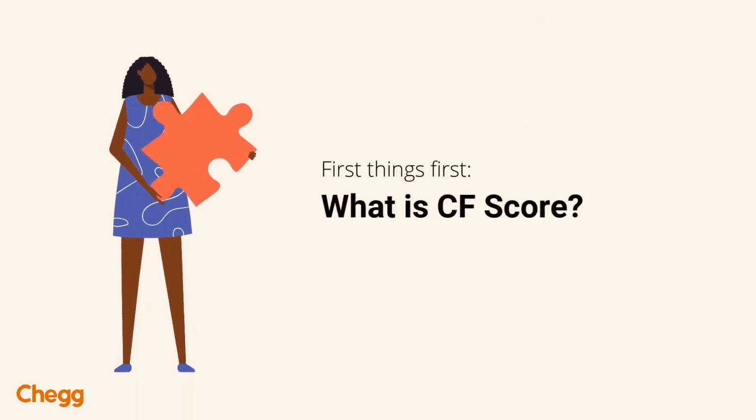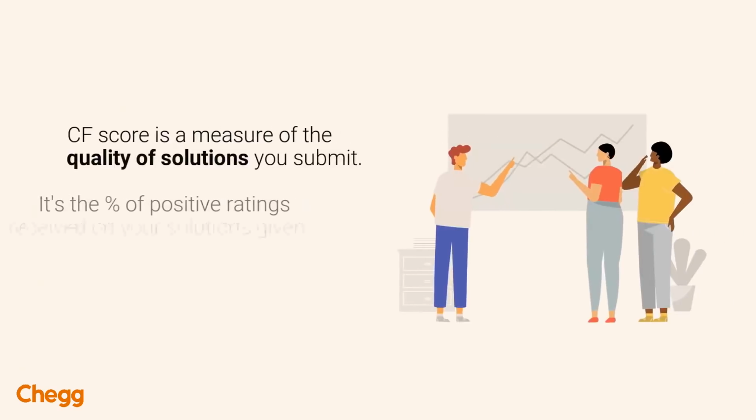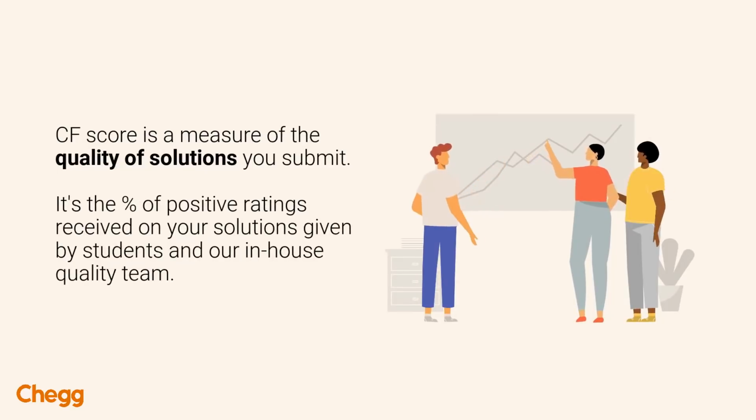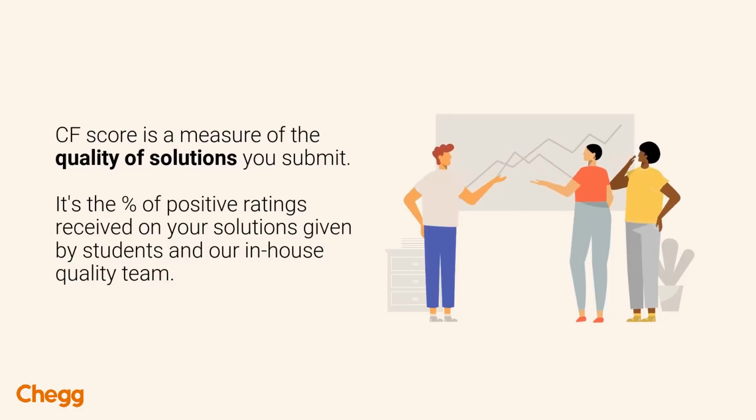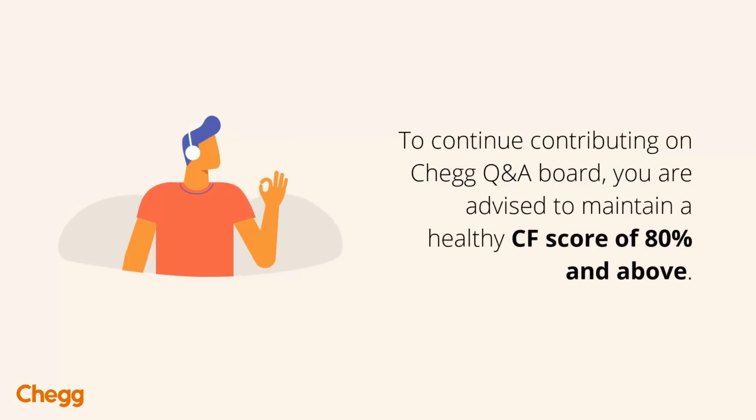First things first, let's talk about what is a CF score. Well, to put it simply, CF score is a measure of the quality of the solutions that you submit. It is typically the percentage of positive ratings your solutions receive and is based on ratings given by the students as well as our in-house quality check team. To continue contributing on the Chegg Q&A board, we constantly advise our experts to maintain a healthy CF score of 80% and above.